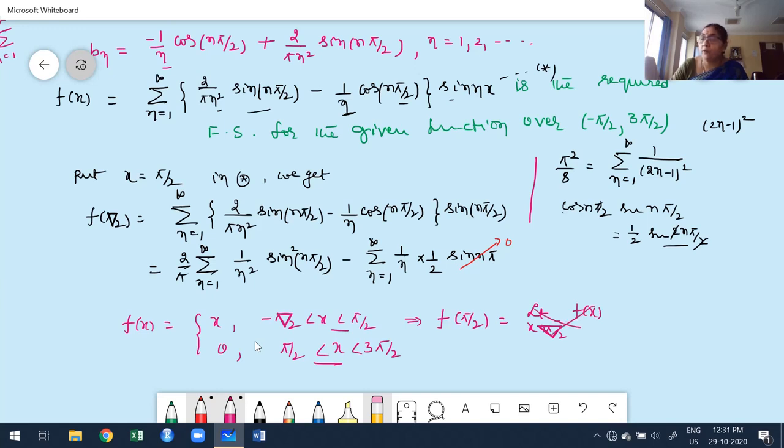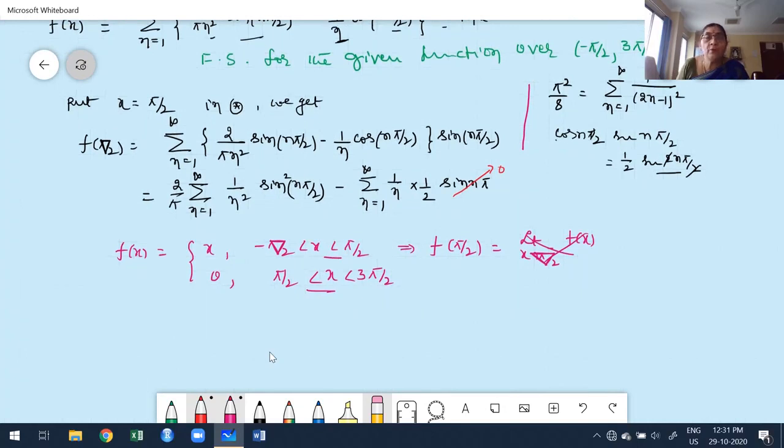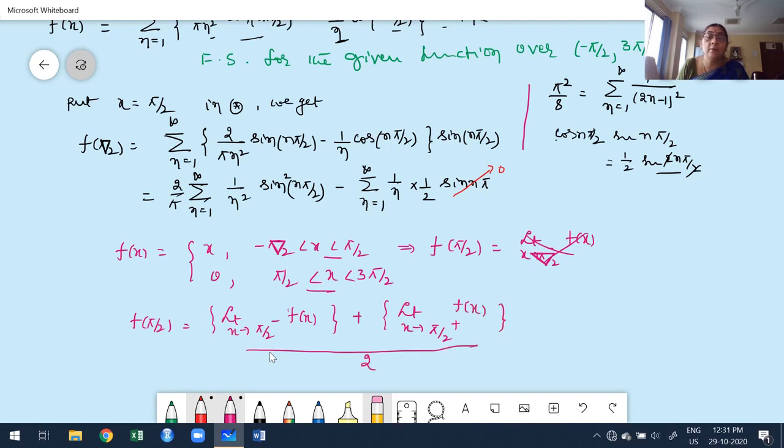Now I have to find out, I move to the next step. How to find out f of pi by 2? It is nothing but the limit as x tends to pi by 2 minus of f of x plus the limit as x tends to pi by 2 plus, the left hand side limit and right hand side limit of the function, the average of that, divided by 2.